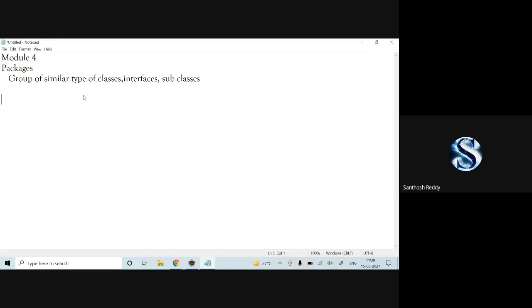Now, in packages there are two types: one is user defined, another one is built-in.